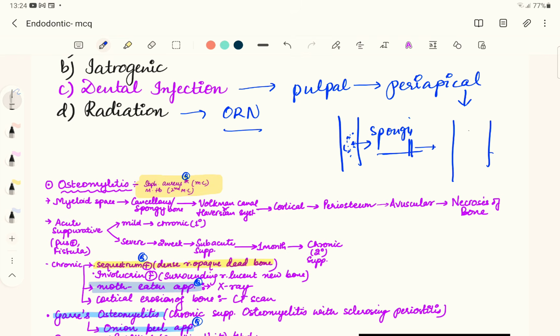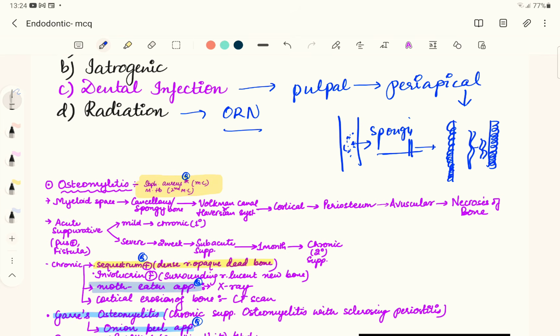Say suppose that's a bone inside the myeloid cavity, then into the cortex of the bone via the Haversian system, and this infection progresses into the periosteum or involves the periosteum of the bone,